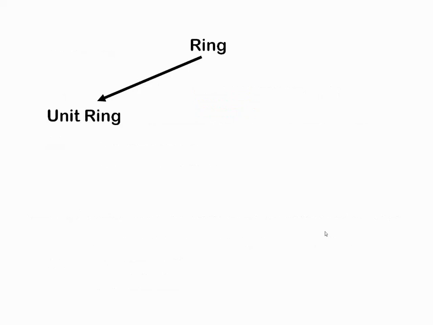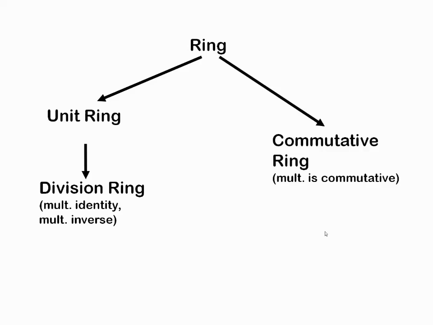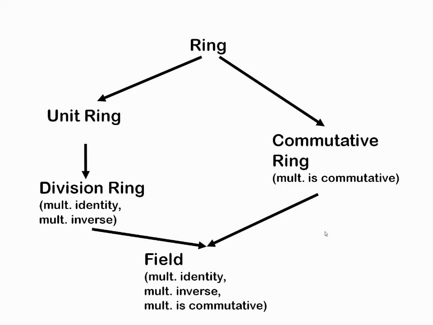In rings you have unit rings, which have a multiplicative identity, and a division ring, where a multiplicative inverse exists. Then there is the commutative ring, where multiplication is commutative. If you combine the division ring and the commutative ring, then it is said to be a field. In groups and subgroups we perform one operation on a set.